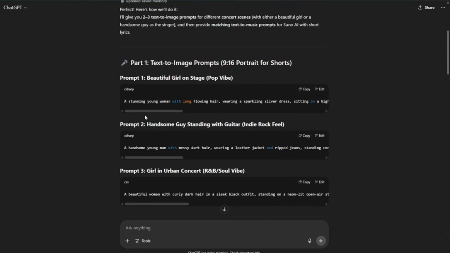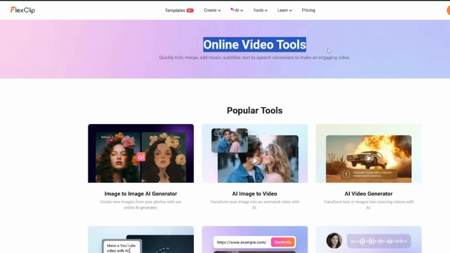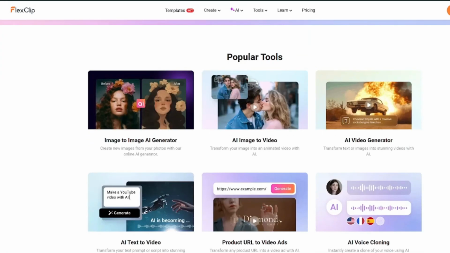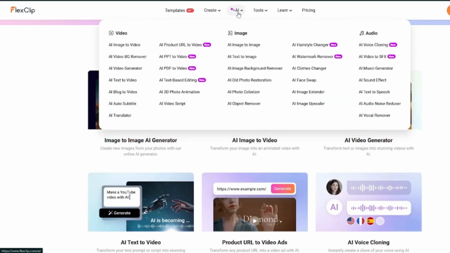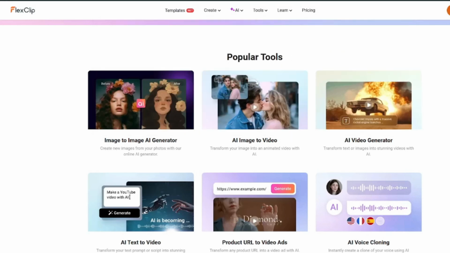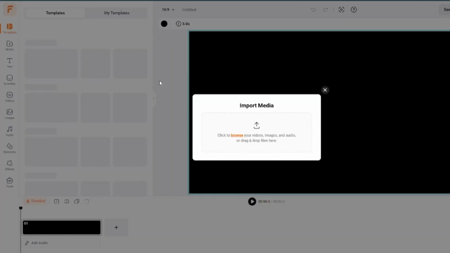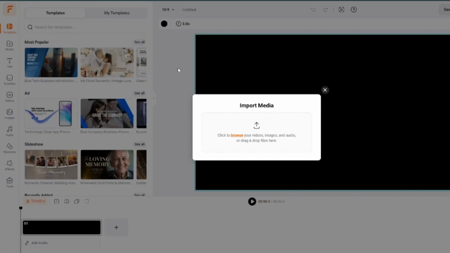So now what we're going to do is create image and music with just one single AI tool. Yeah, that's crazy. And that tool is FlexClip. You guys know FlexClip is my go-to tool, one of my most favorite AI tools, which contains literally everything. If you go to this AI section, you can see we have so many features of video, image, audio. No matter what you want, you can do that here as well. And not only that, you can edit your videos inside of it as well, like CapCut. So you can basically use this as an online video editor. That is really, really amazing.